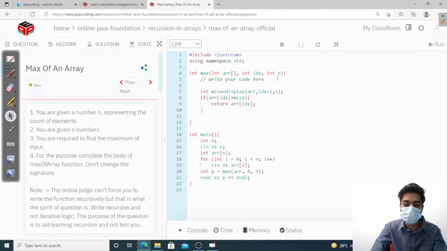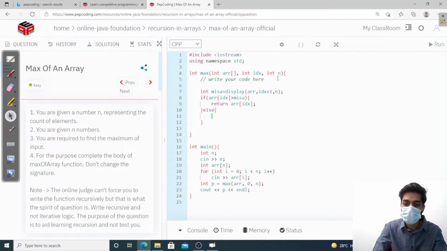And if this is not the case, the recursion element is bigger, so I'm going to return misa back and say that this element was bigger. Nobody was bigger than this element brought by recursion.